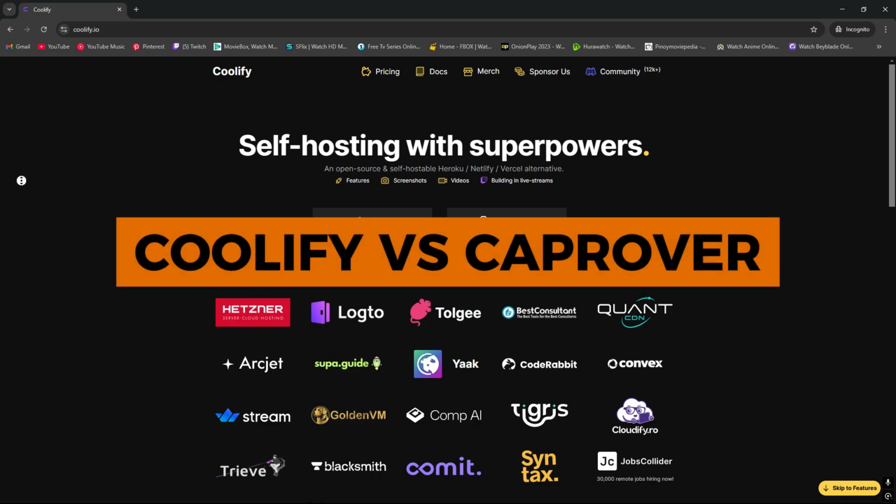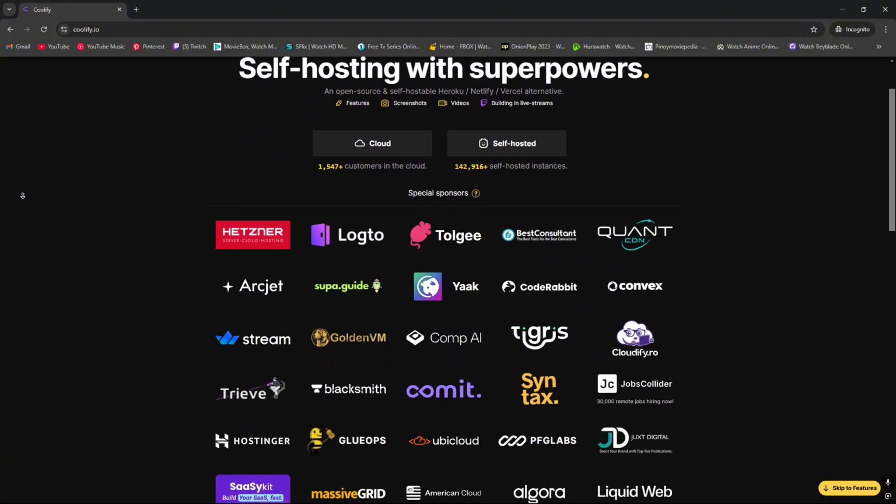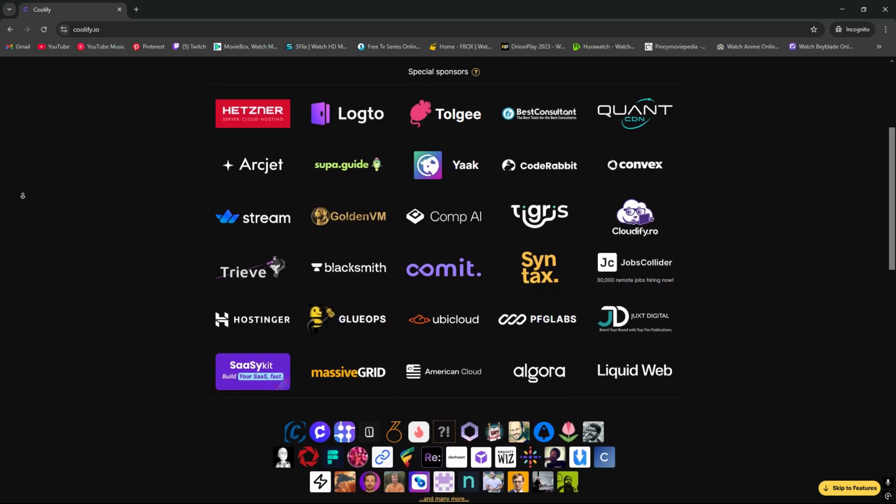Today, we will talk about Coolify and CapRover. The goal of both CapRover and Coolify is to simplify the development and administration of apps on your own servers. Coolify offers a modern and user-friendly interface. Coolify sets itself apart by emphasizing user privacy and control.